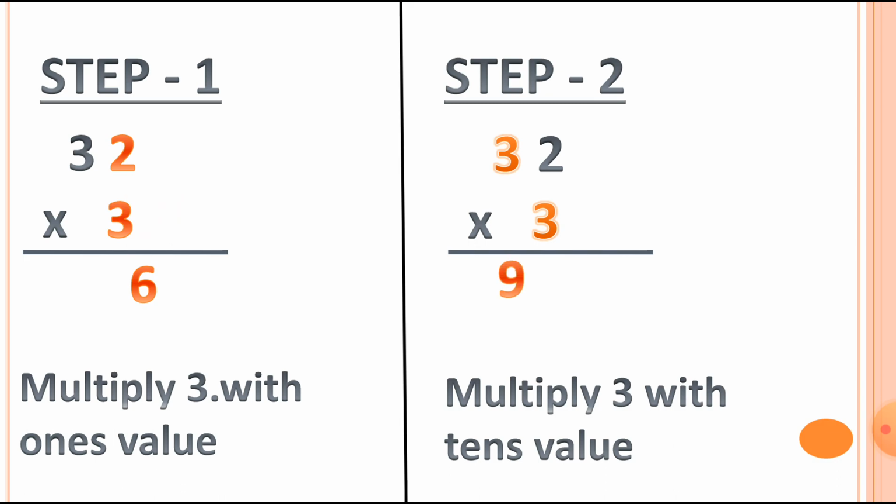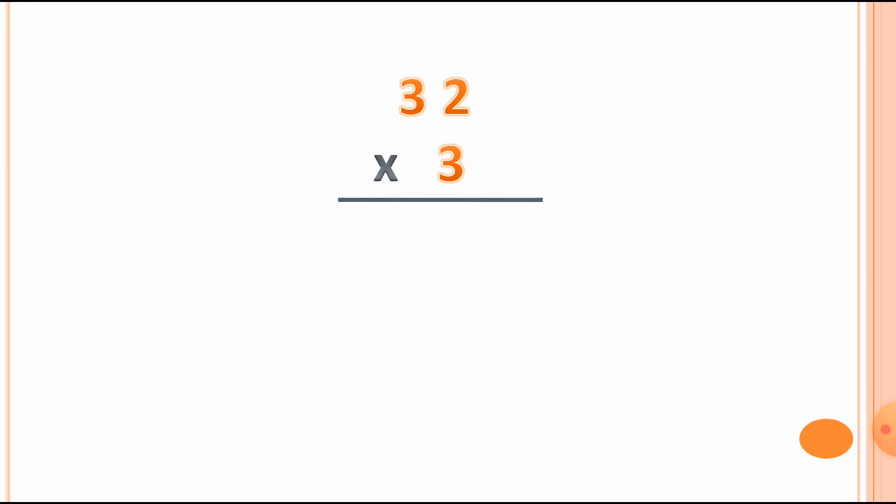So you can see we get the answer very easily if you know the table.